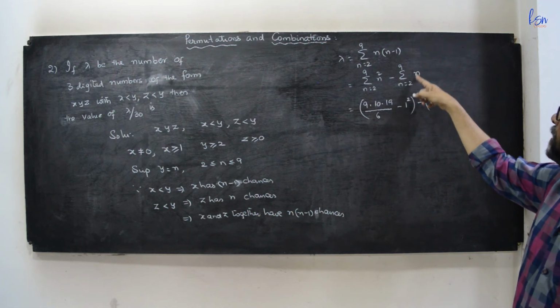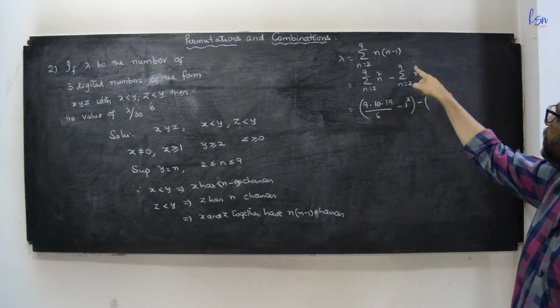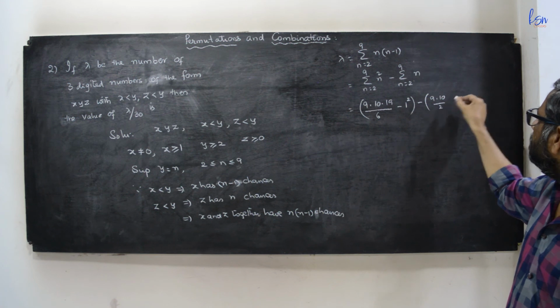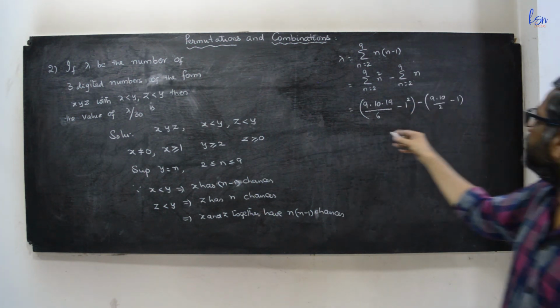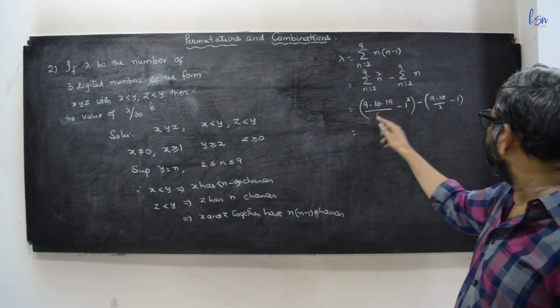So 2 plus 3 plus up to 9. If you add 1 plus 2 plus 3 up to 9, n into n plus 1 by 2, minus 1, since 1 is not there. So here minus 1 square and plus 1 cancel.